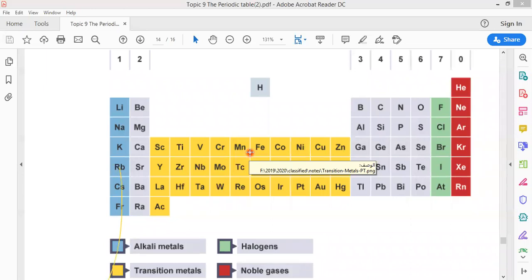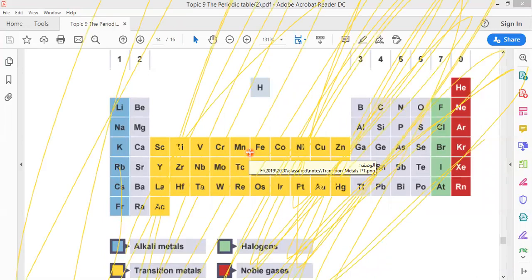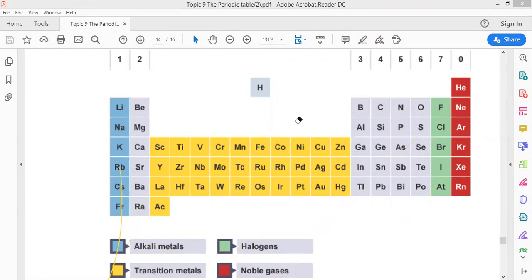So stop, please. This is an oxide of... there is no specific group because here I have different groups. So the oxide of transition metals.